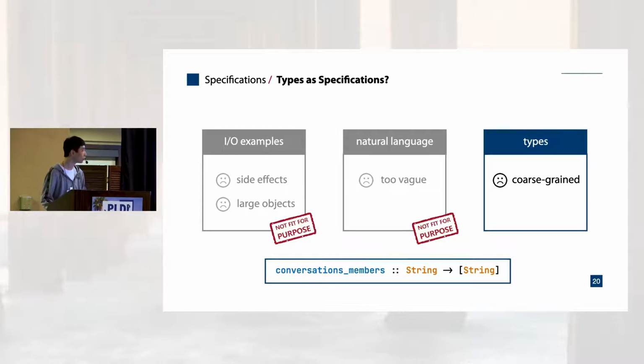For example, look at this method, conversations members from our running example. This method is supposed to take a channel ID and return an array of user IDs, but its OpenAPI spec definition is very coarse-grained. It just says this method takes a string and returns an array of strings. And this is so typical of the REST APIs that they are often referred to as stringly typed.